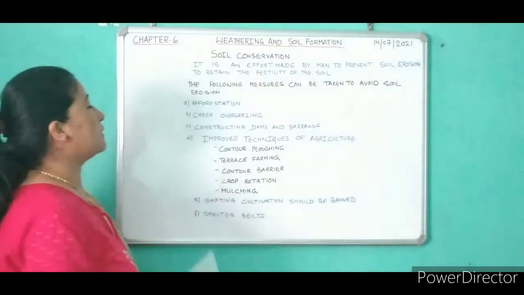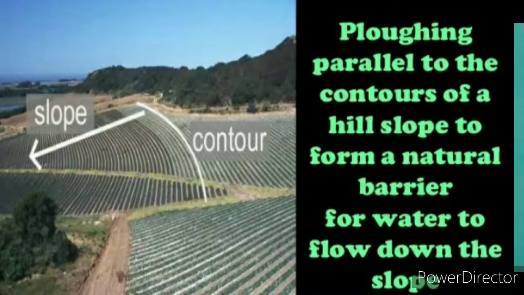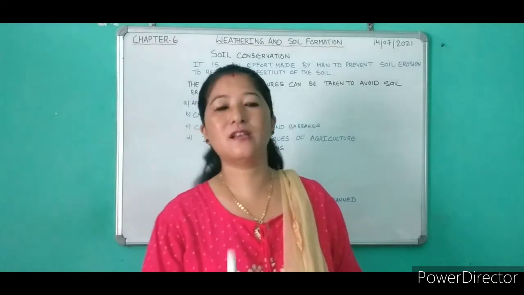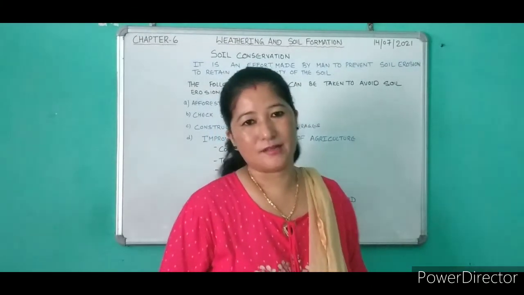First let's see what you mean by contour ploughing. Contour ploughing means sloping land is always ploughed across the slope so as to allow the water to sink into the furrow. Now what does furrow mean? It's a long narrow cut in the ground made to plant the trees. Ploughing parallel to the contour lines can control the flow of the running water down the slope. So this is how we can prevent soil erosion in the sloping or hilly areas.